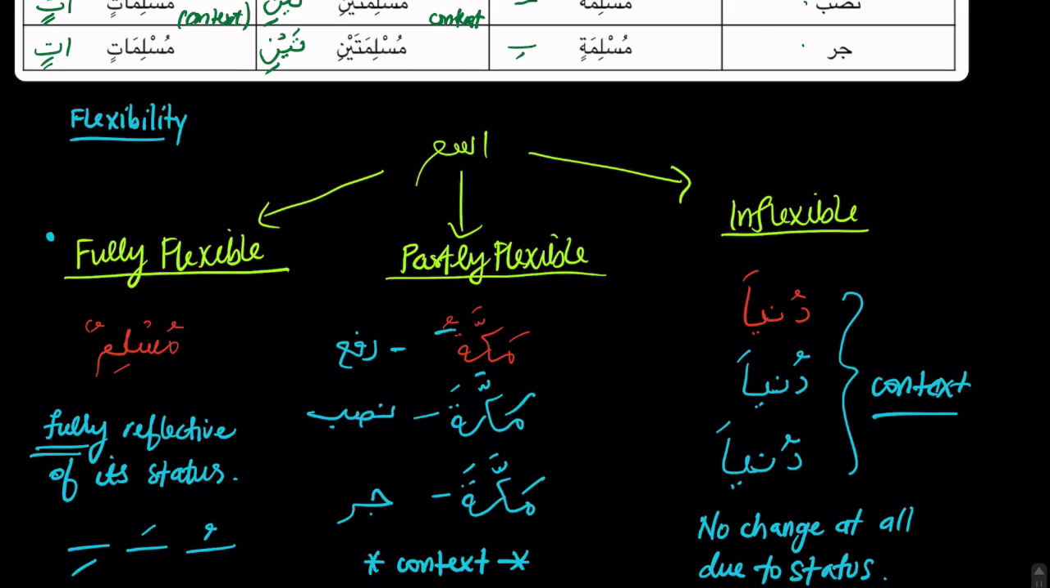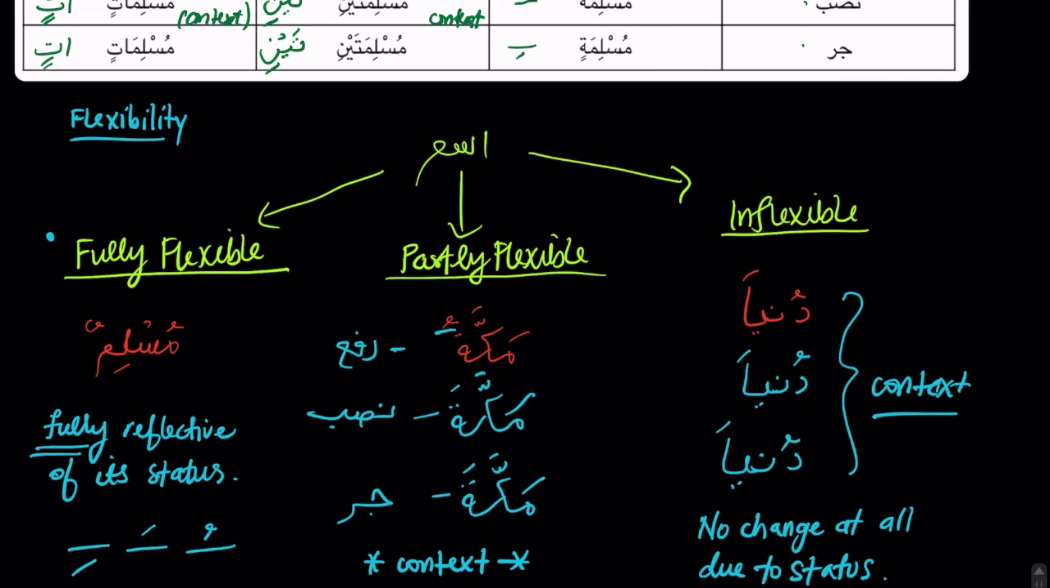So flexibility still means whether the ism is fully, partly, or completely inflexible, the ism can still be rafa, nasab, or jar. Flexibility is just telling us, will that ism show that flexibility through a change in the ending pattern? I hope that makes sense. And inshallah, if it's still a bit confusing, don't worry. We're going to do examples. Just keep moving through the series and make a lot of dua that Allah makes this easy for you. And inshallah, we're doing this with the intention to become closer to the Quran. So inshallah, Allah is with you.